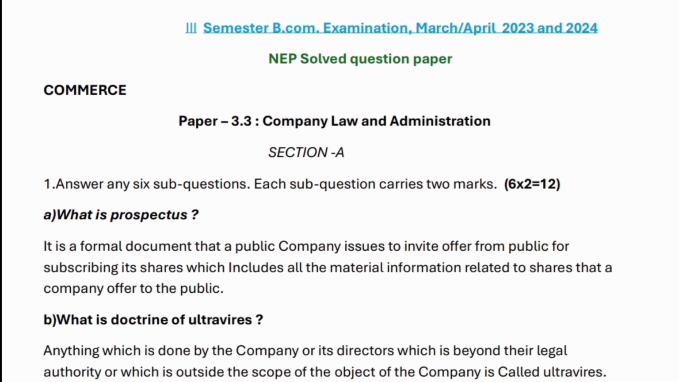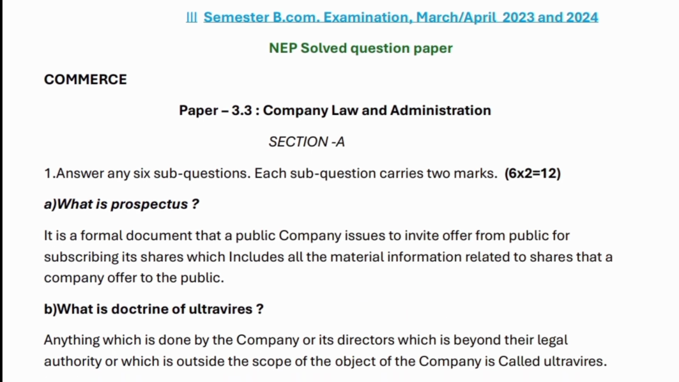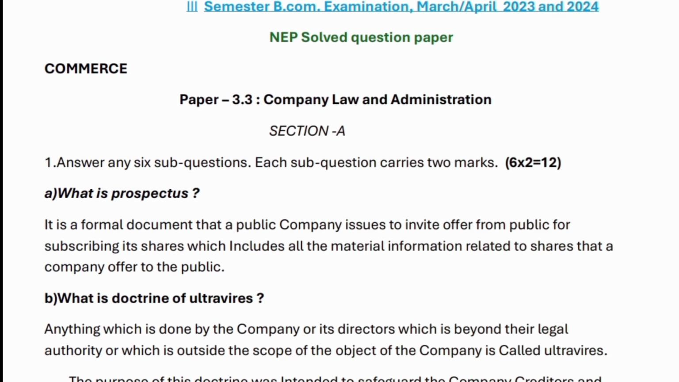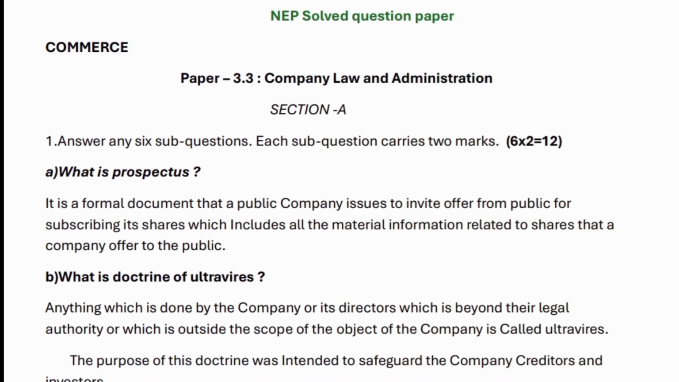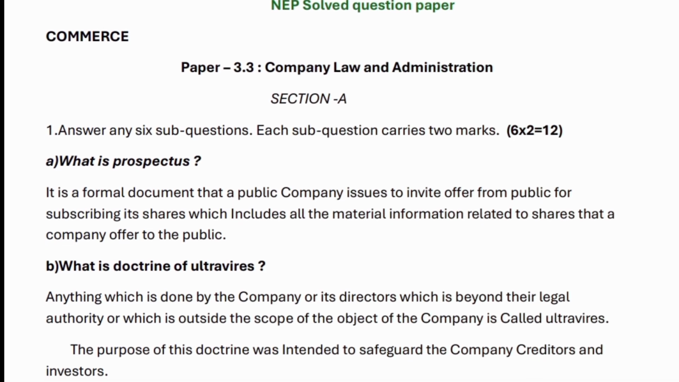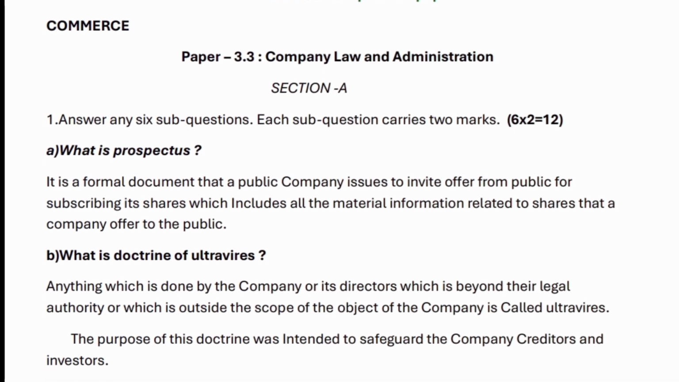NEP Solved Question Paper. Commerce. Paper 3.3, Company Law and Administration. Section A. 1. Answer any 6 sub-questions. Each sub-question carries 2 marks, 6x2 equals 12.